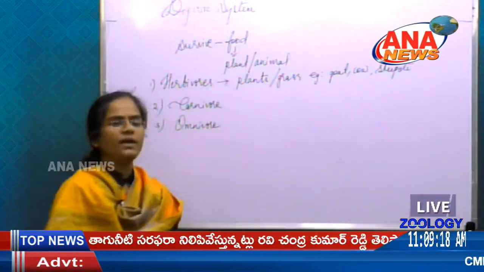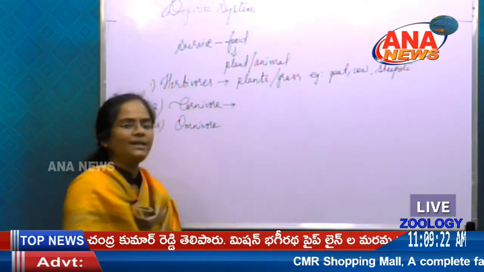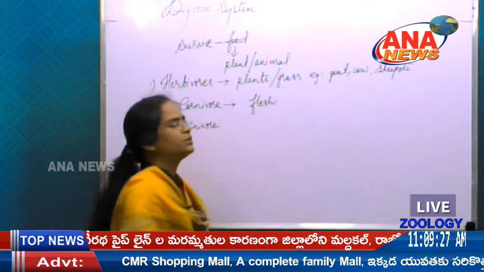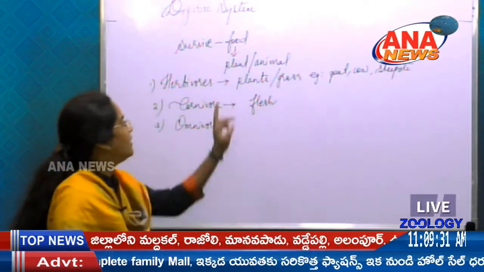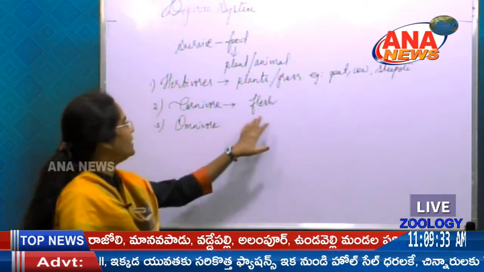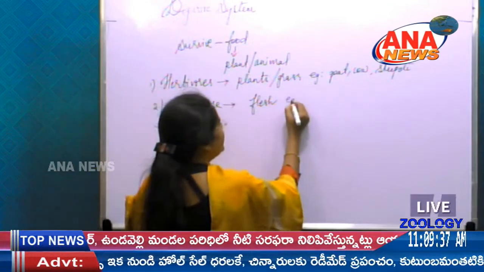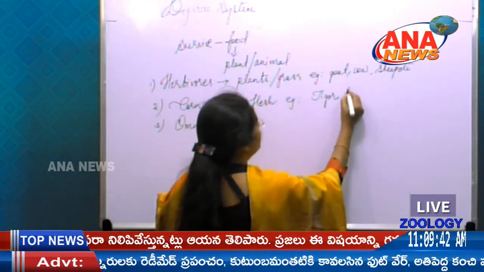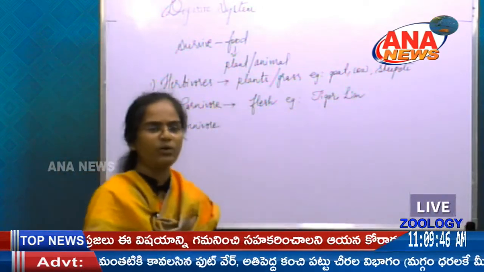And next, talking about the carnivores. They are quite different from these herbivores. They totally depend upon flesh. They are not going to depend upon plants or any other grass particles here. So they come under carnivores. An example for that we can take is tiger, lion, and you all will know about that.